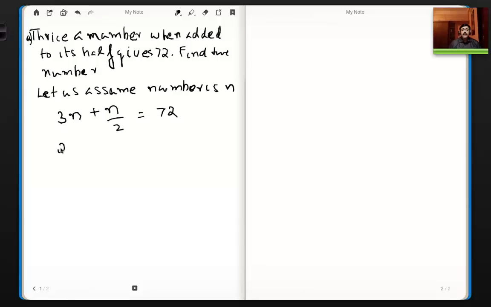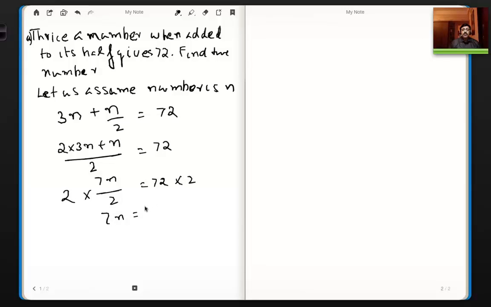So I say 2 into 3n plus n divided by 2 is equal to 72, which is nothing but 7n by 2 is equal to 72, and I multiply on both sides by 2, and so we get 7n is equal to 144.